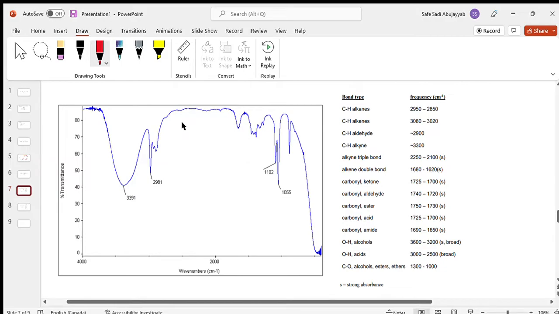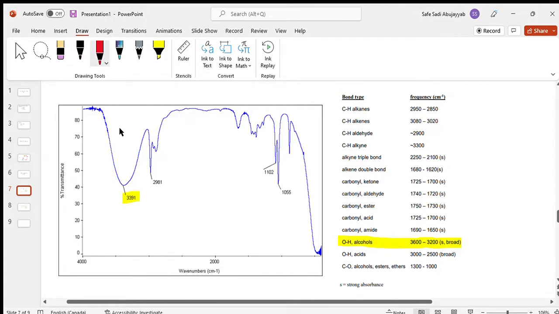So let's go through this example. If I asked you about this peak over here, what would you say it is? This peak basically describes this whole broad thing, which is right around 3,400, right? 3,391. So is that anywhere on our table? Actually, yes, it is right here. So this is likely an OH group, part of just an alcohol.